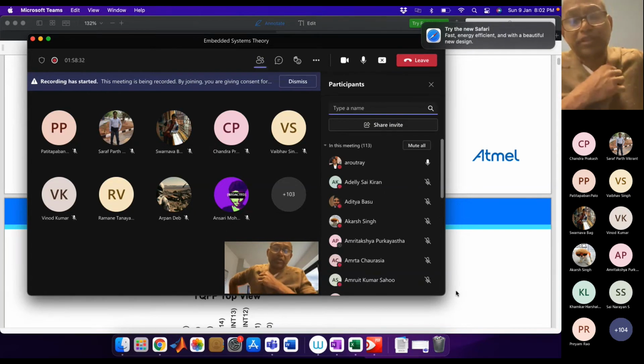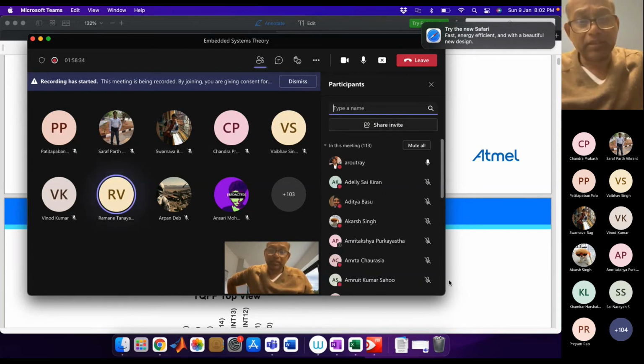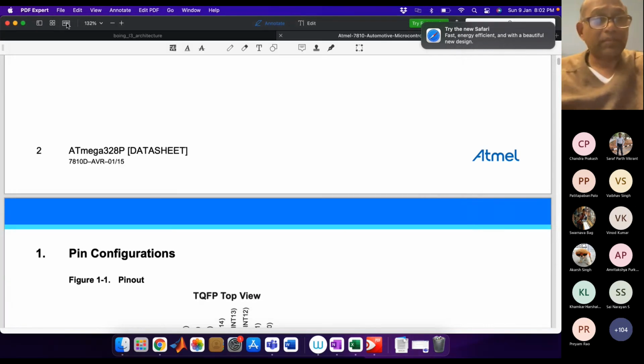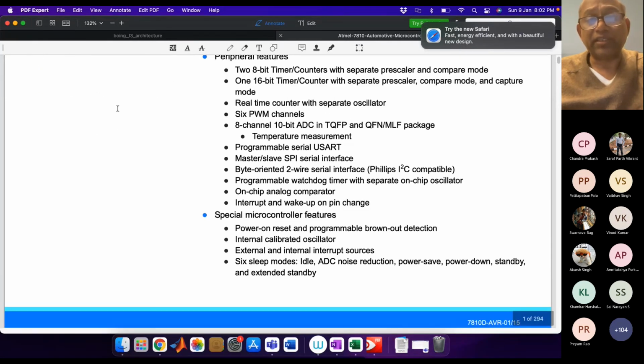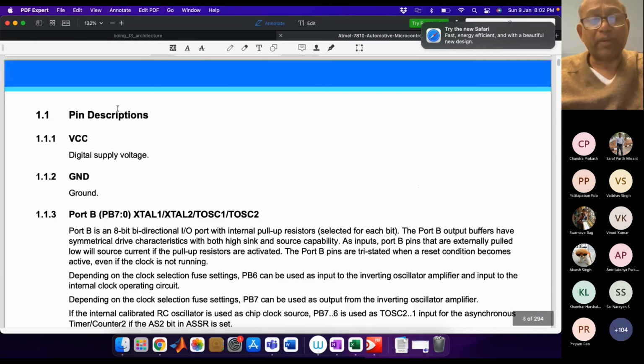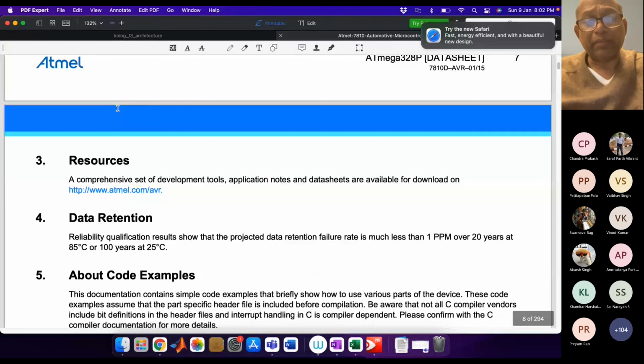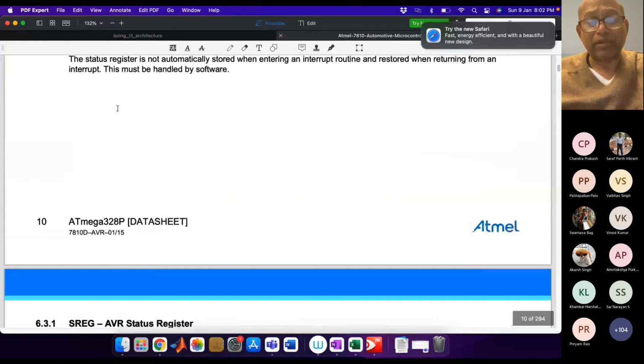Sir, is there any book we have to follow or refer to? Yeah, there is a book by Majidi. Basically, you will follow these data sheets which I'm saying. But there is a good book by Majidi, AVR microcontroller and programming, assembly language programming.